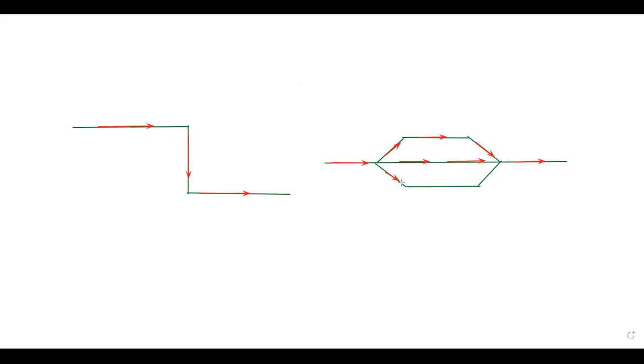Then again from this direction it can pass. So in this way, the electrical circuit can be formed. This is called the parallel circuit or the parallel connection, and this is the series connection and this is the parallel connection.